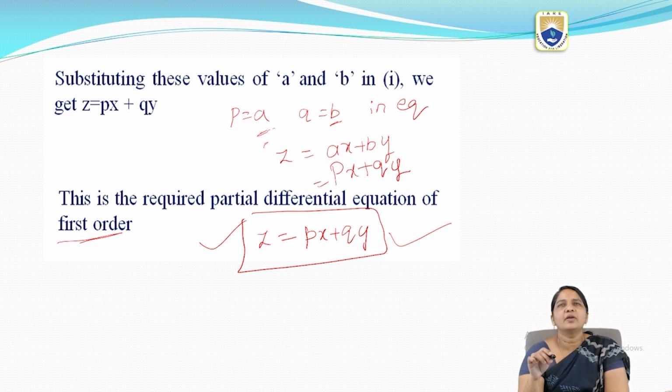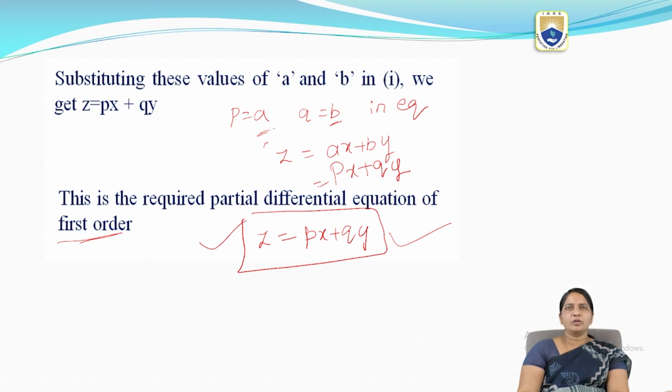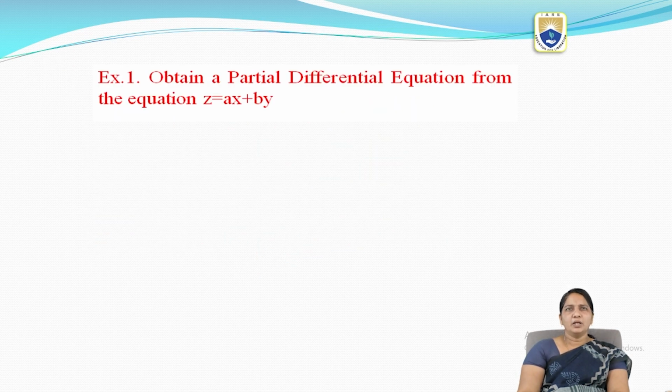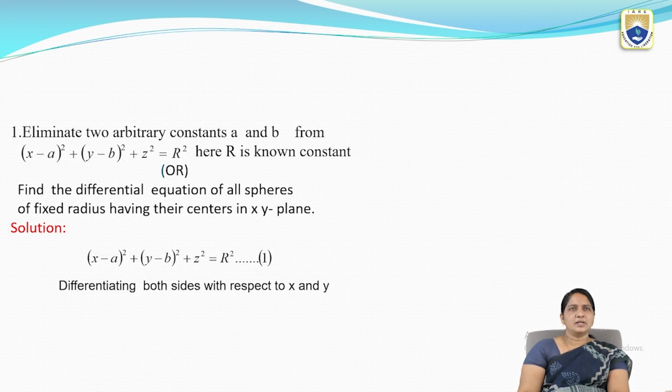So in this way we can form a PDE by eliminating arbitrary constants. To get a better understanding, we are going with one more example.